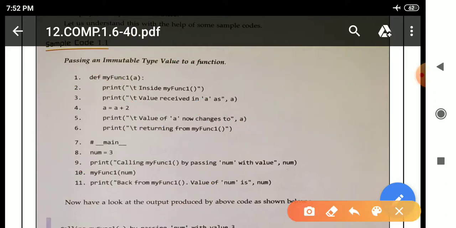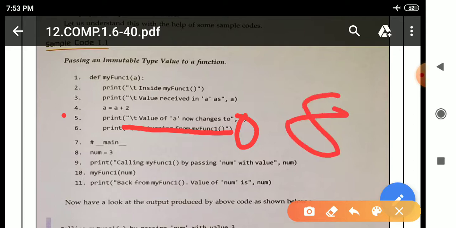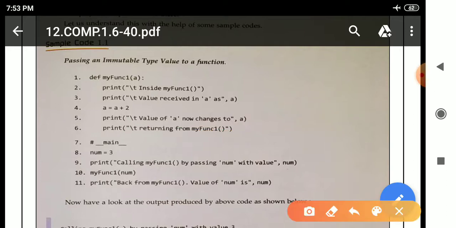So after that line number 5 will execute, means what? Print, in parenthesis there is double quotation backslash t, value of a now changes to a, means when this print statement will execute, it will print this message, and after that the value of a will become what? 8. So after 5 it will move to line number 6. See here, it will execute this print statement and normally print this message which is present inside print statement.